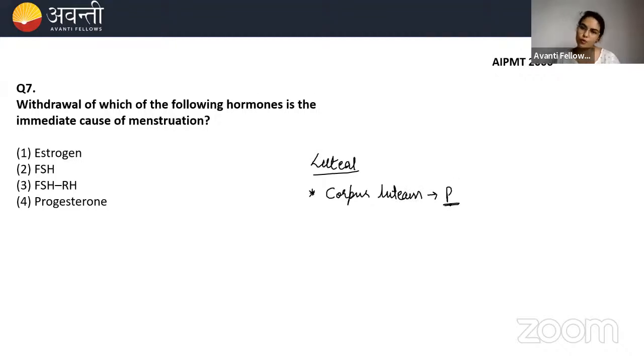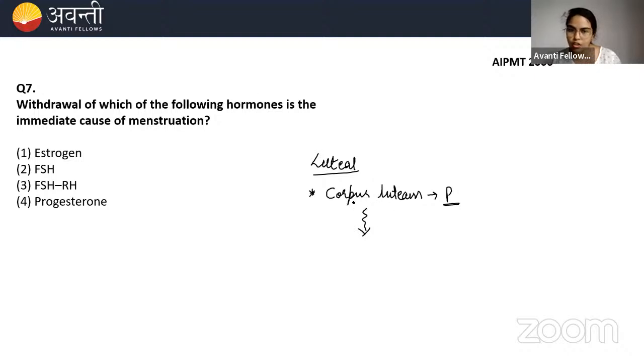This progesterone hormone will maintain the endometrium lining of the uterus, so that the cushioning effect will be there for the upcoming implantation and for the gestation period. This will happen when fertilization occurs. If there is no fertilization, the ovum was there, but there is no meeting of sperm and egg, then the corpus luteum will degenerate.